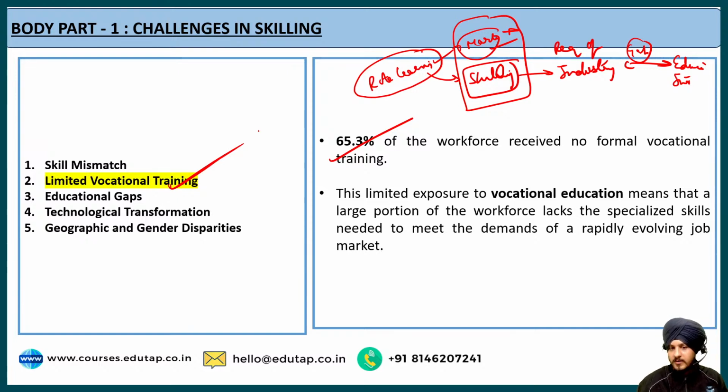But the problem is that the economic survey data says that 65.3% of the workforce received no formal vocational training at all. This limited exposure means that a large portion of our workforce lacks the specialized skills required to meet the demands of the different jobs in the market, and this gap is problematic, fine. So this is the second challenge, which is related to limited vocational training.